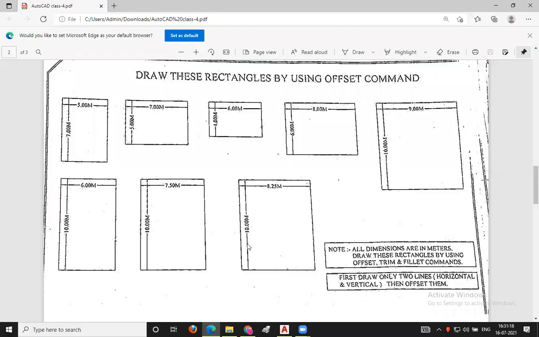All of you take a screenshot of this page and send it as a reply to me. Yeah, done, sir.